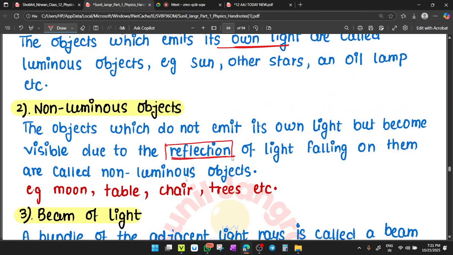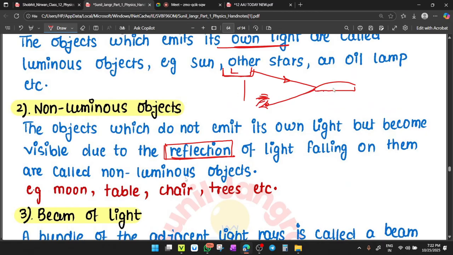Important, like all the things you see on your table, like mouse, pen, copy, the things are visible to you because of reflection. Clear or not clear? Like a mouse is there, so you can see your mouse. Why? Because your tube light or ceiling bulb's light gets reflected here and comes back to your eyes. Then you can see this mouse.